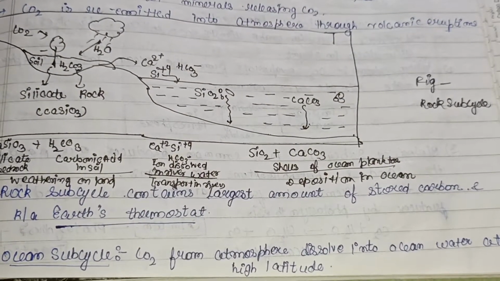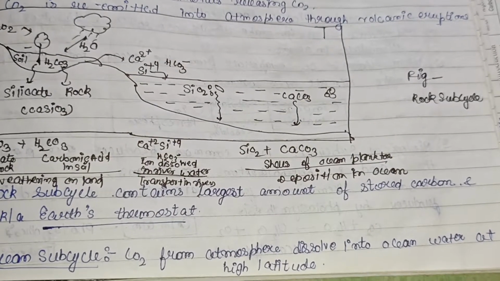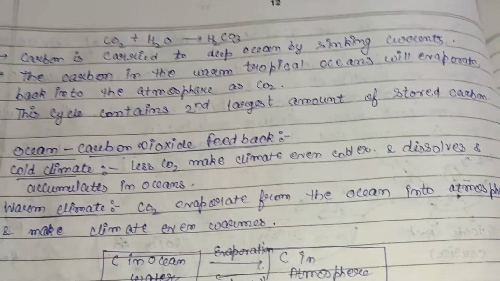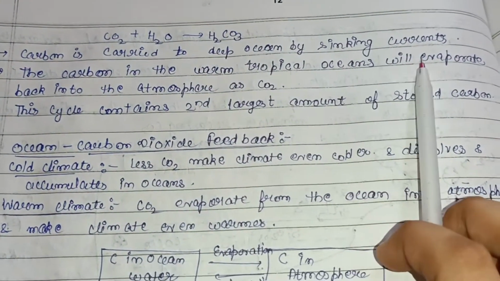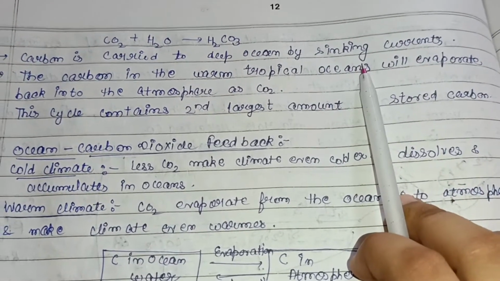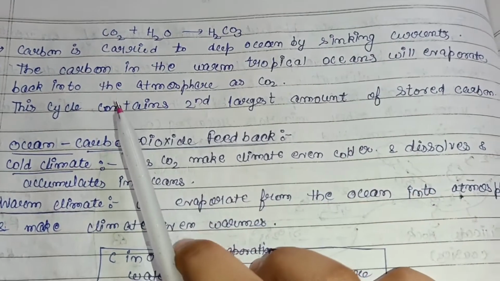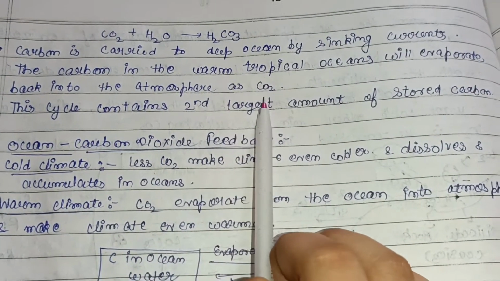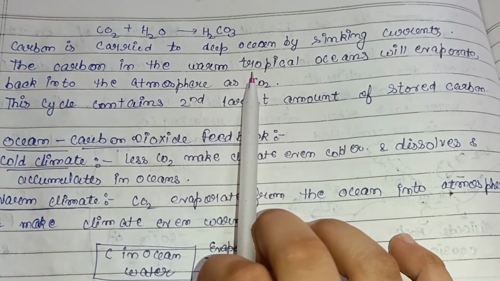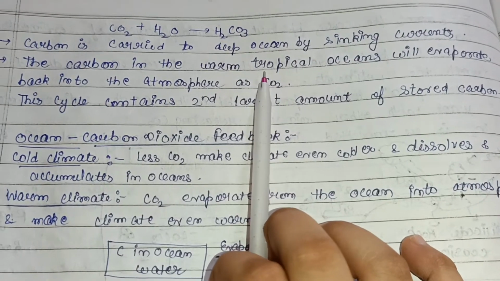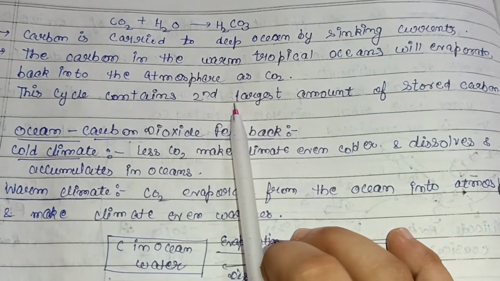Then the ocean subcycle. CO2 from the atmosphere dissolves into the ocean water at high latitudes. Here again CO2 plus H2O forms H2CO3. Carbon is carried to the deep ocean by sinking currents, as you know ocean currents are present. Then the carbon in the warm tropical oceans will evaporate back into the atmosphere as CO2. Why? Tropical oceans are those near the equator, where the temperature is very high, so the rate of evaporation is also high. Due to that, CO2 is sent back to the atmosphere.